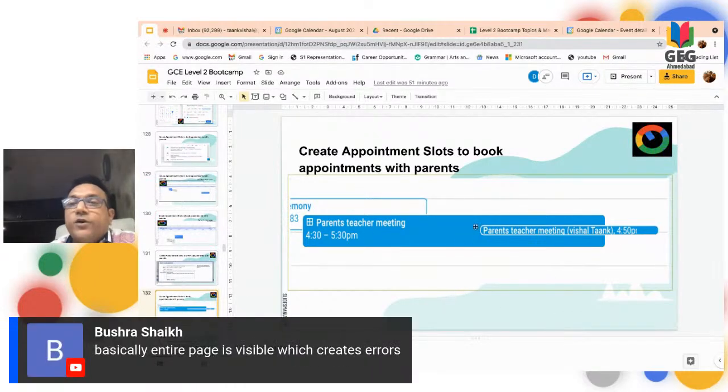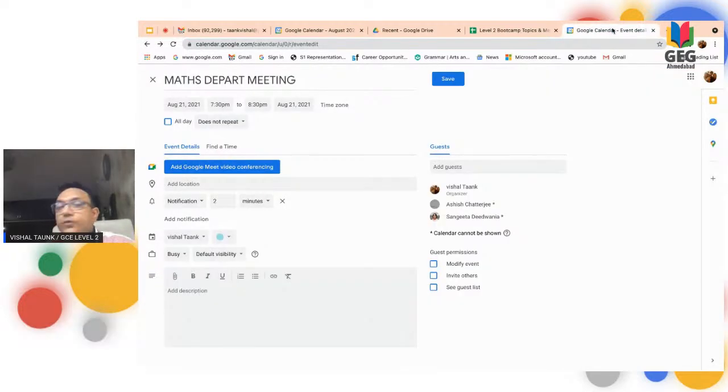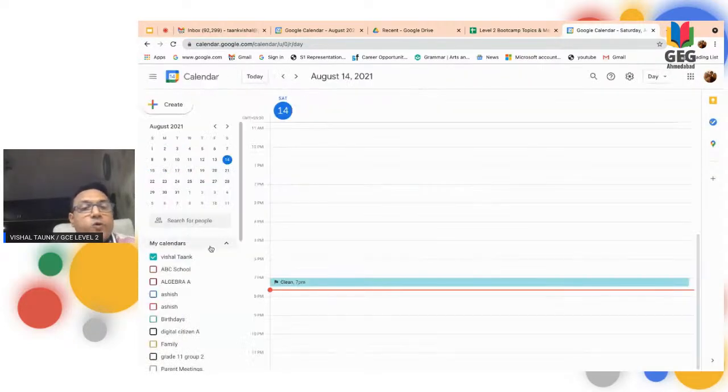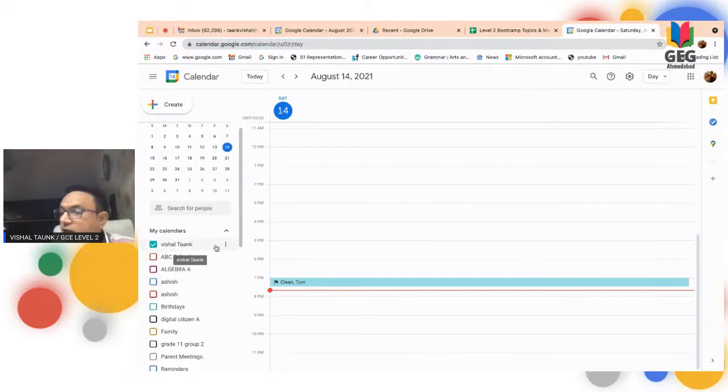A few more things I wanted to talk about. Now, I have already told you how to create the appointment slot. Now I am showing you how to share the calendar. Suppose you have any calendar; I have so many calendars here. You can select whichever calendar you want to share.